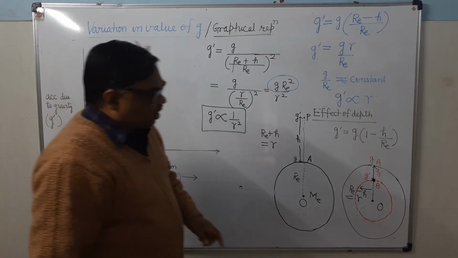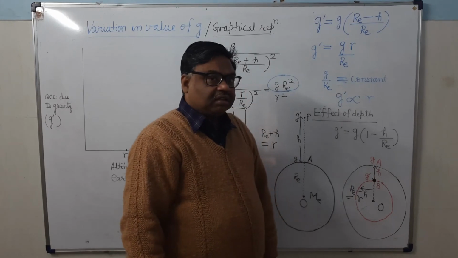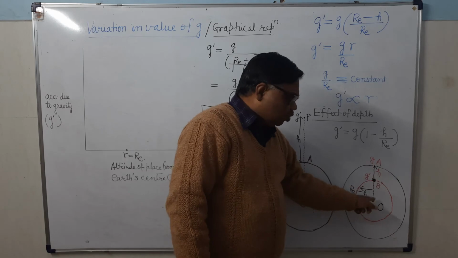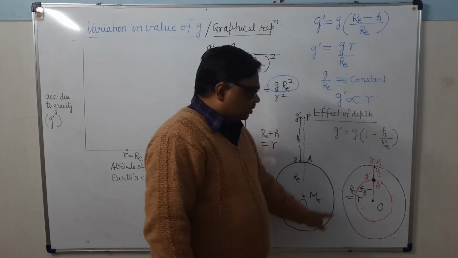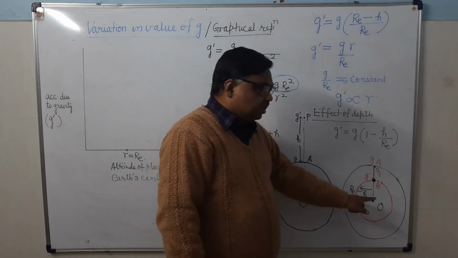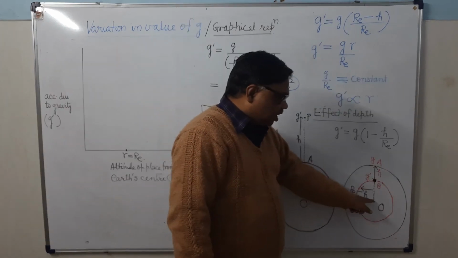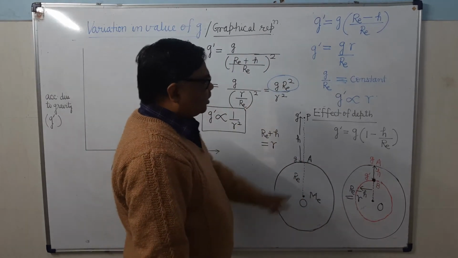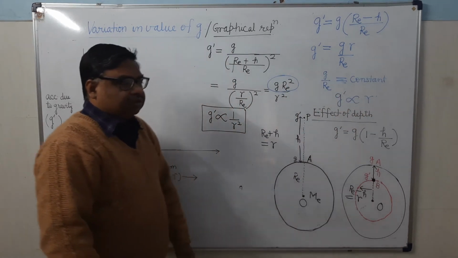If you take the point O, what will be the value of small r? For the point O, h will become from A to O. That is, h will be equal to re. So re minus re will become 0. It's clear, because you are measuring the height from point O. So at the earth center small r will become 0, therefore g will become 0.